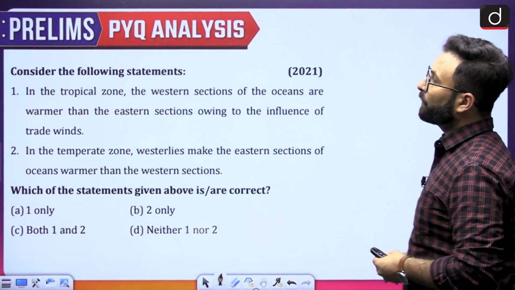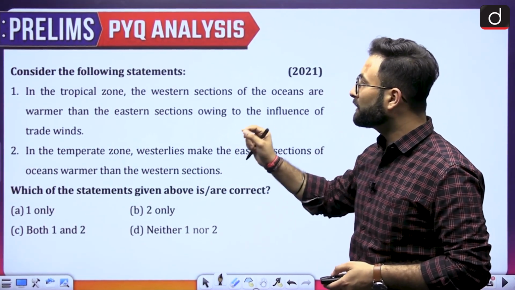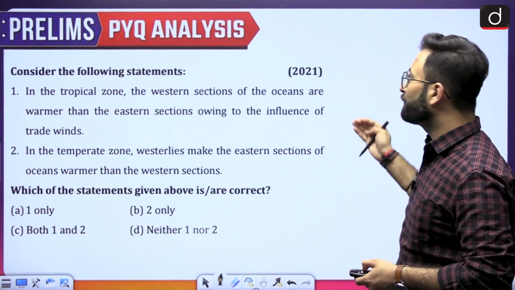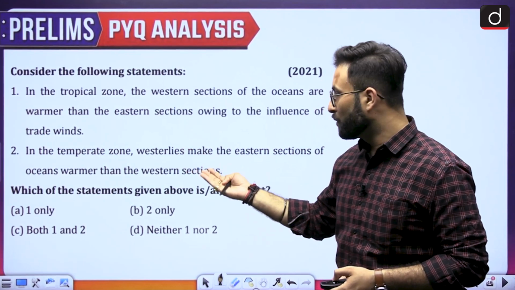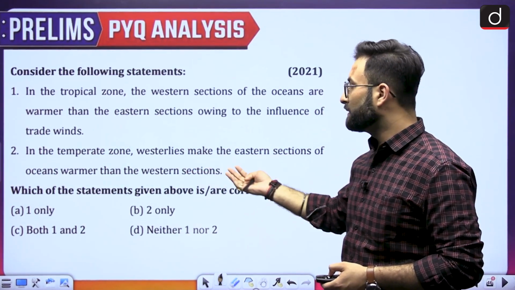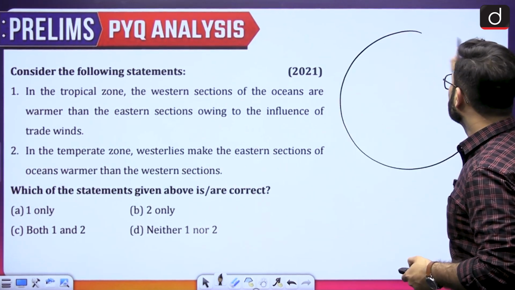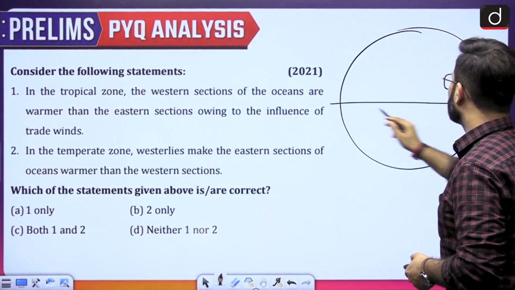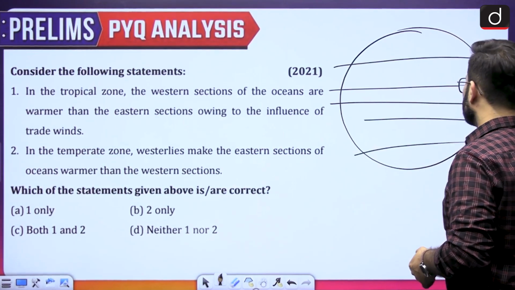Now consider the following statements: in the tropical zone, the western sections of the oceans are warmer than the eastern sections owing to the influence of the trade winds. Coming to the next one, in the temperate zones, westerlies make the eastern section of the ocean warmer than the western sections. Here they are basically talking about the winds. Here you know that this is your equator, and then here we will have the trade winds, and then the westerlies, etc.